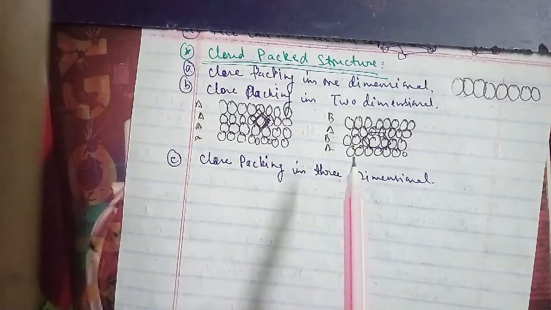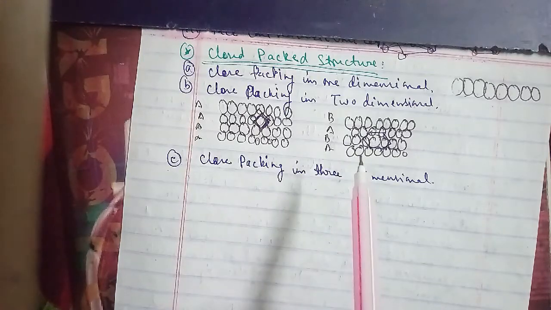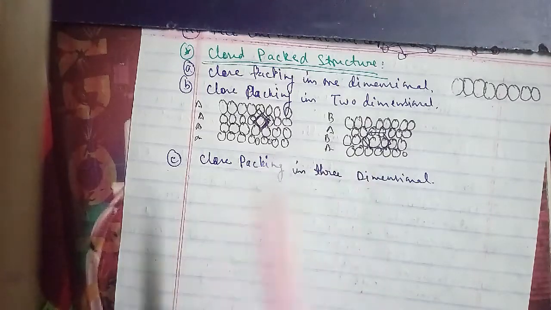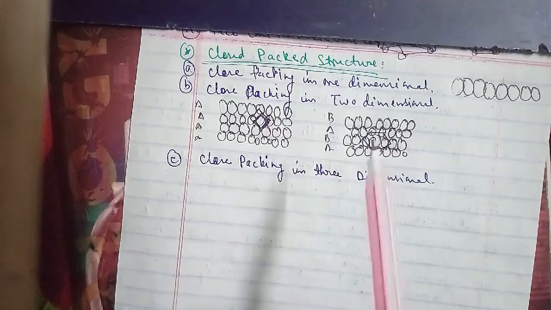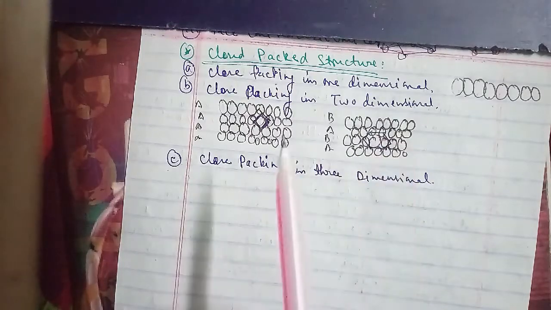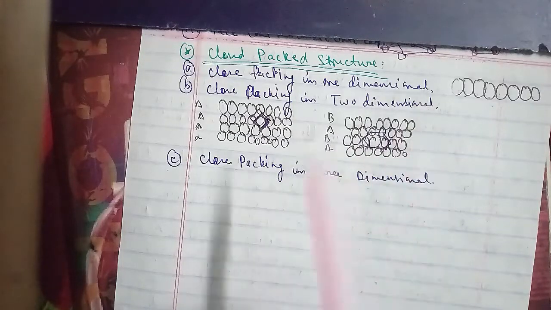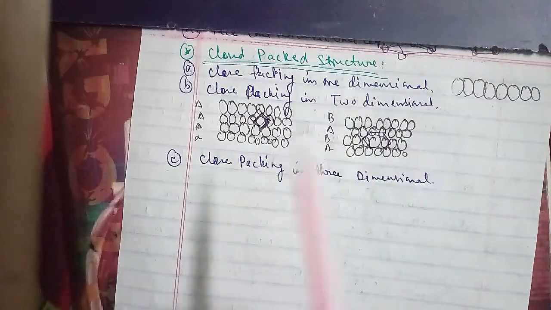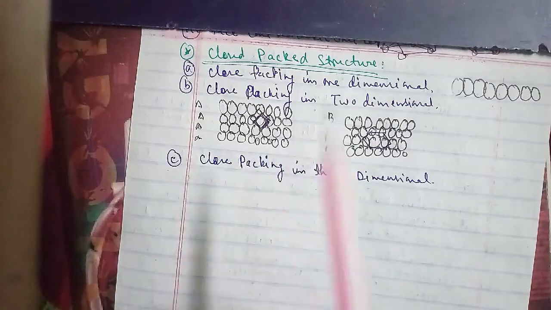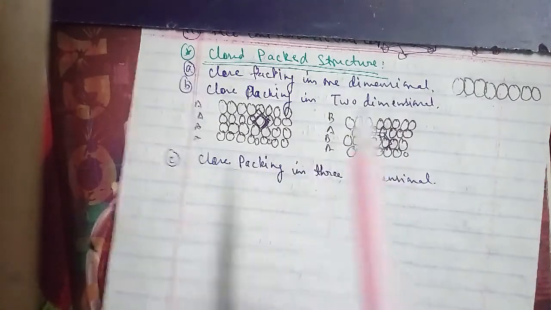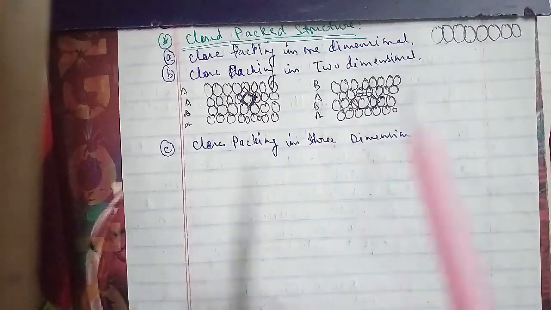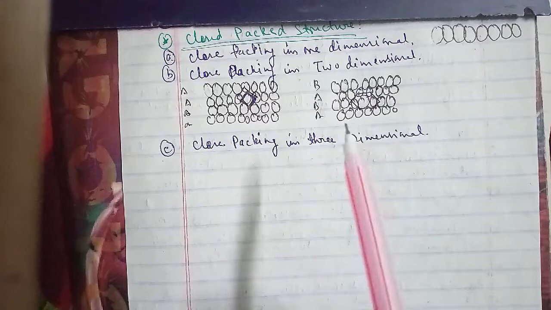First, three-dimensional closed packing from two-dimensional square closed packed layers. While packing the second square closed packed layer above the first, we follow the same rule that was followed when one row was placed adjacent to the other: the second layer is placed over the first layer such that the spheres of the upper layer are exactly above those of the first layer.